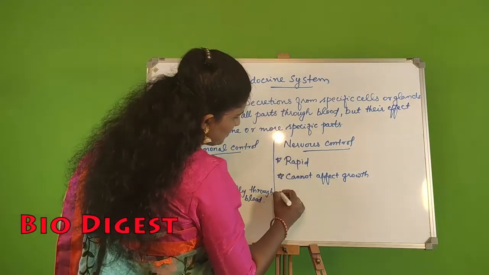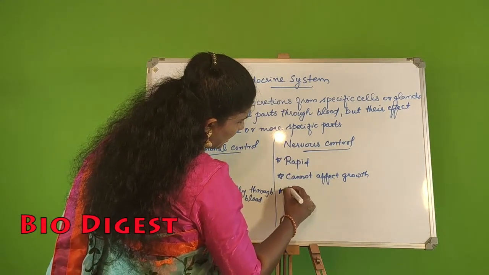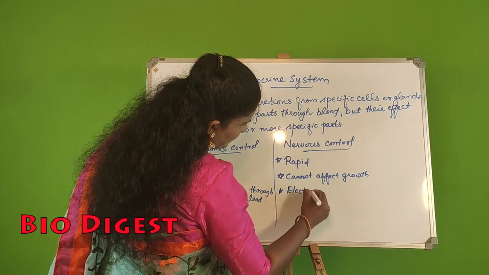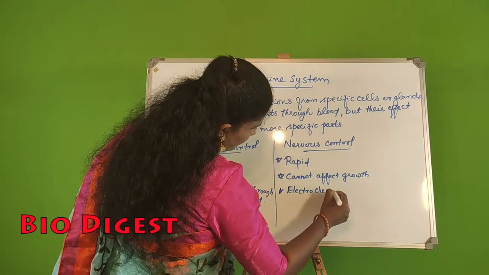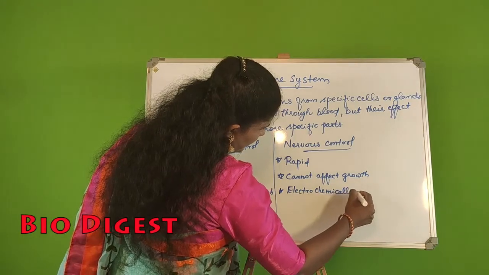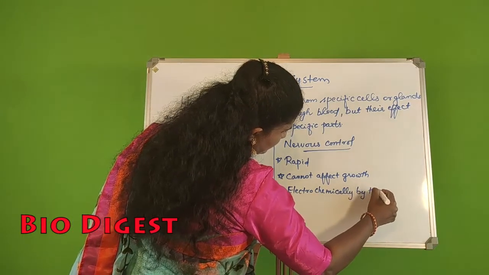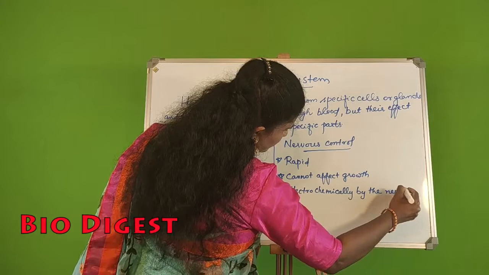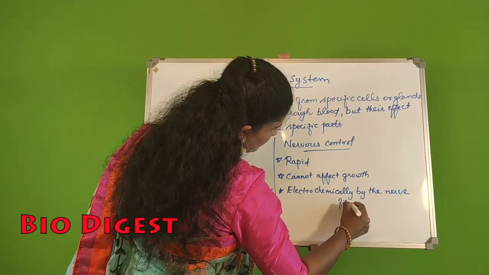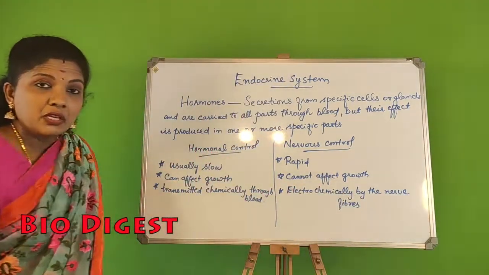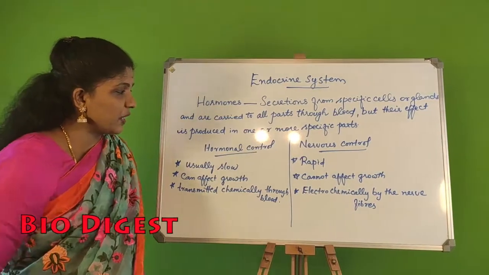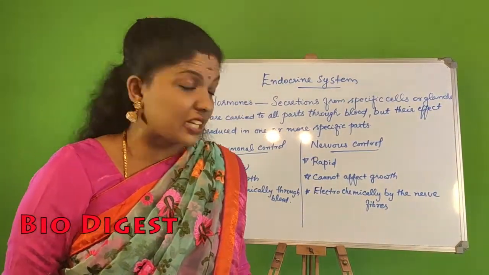It is transmitted electrochemically by the nerve fibers. Okay, so we are seeing the difference between hormonal control and nervous control.